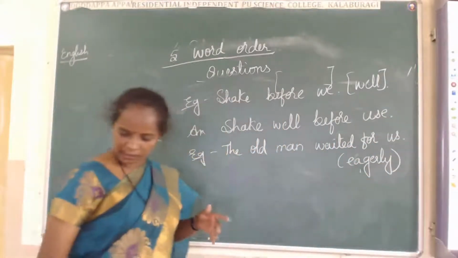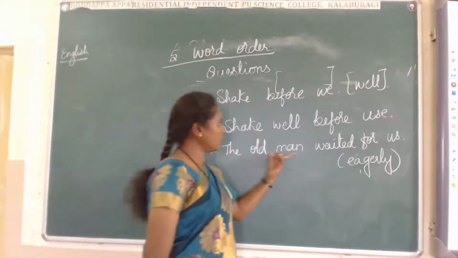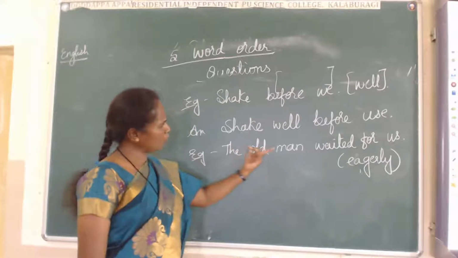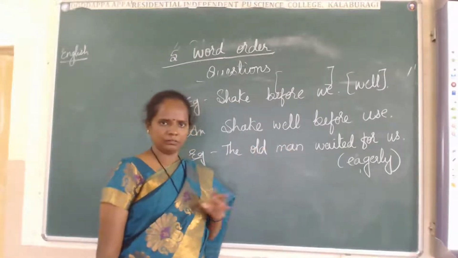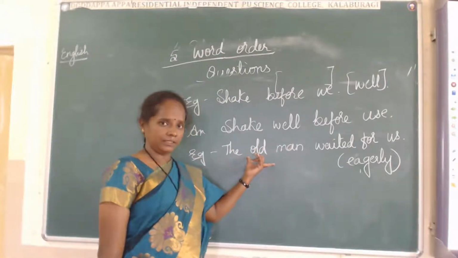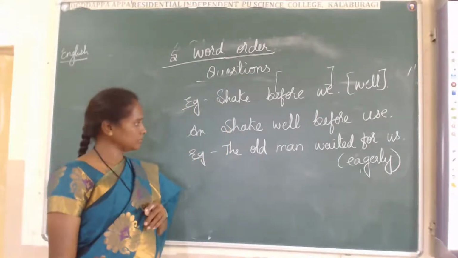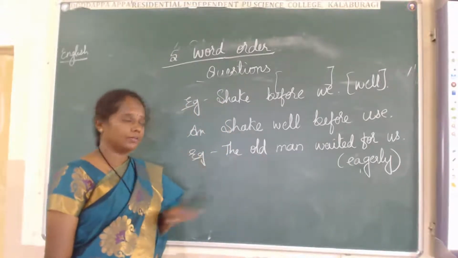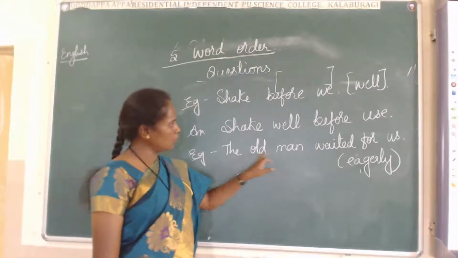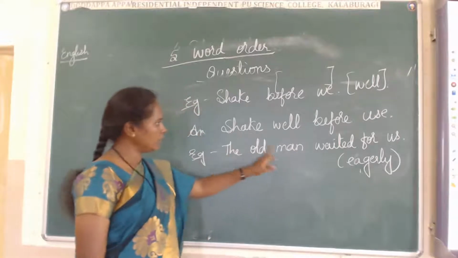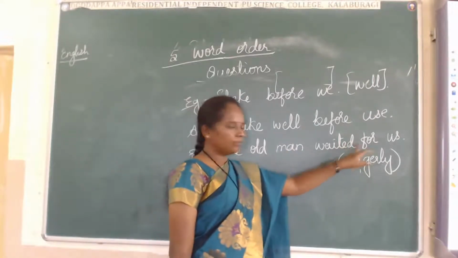This is a sentence: the old man waited for us. The old man waited for us. Okay, this is a proper sentence. And in the bracket they have given eagerly. Where do we have to add it here? The old man eagerly waited for us. The old man waited eagerly for us.